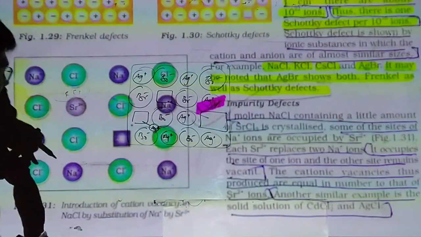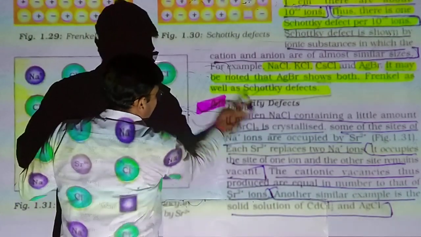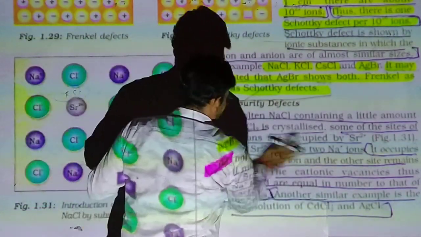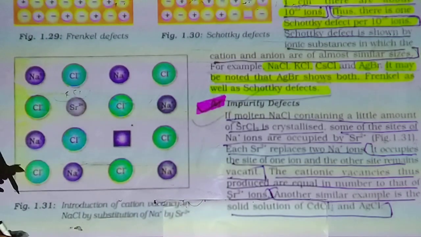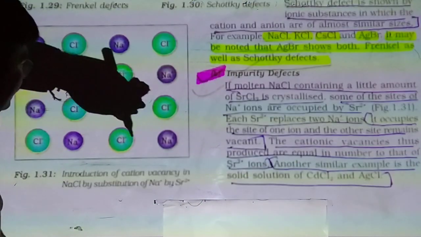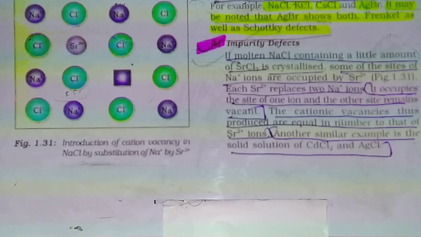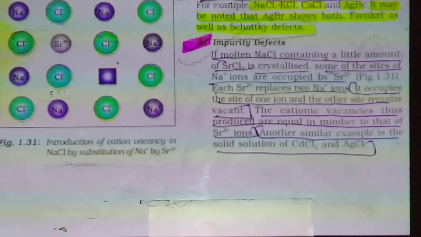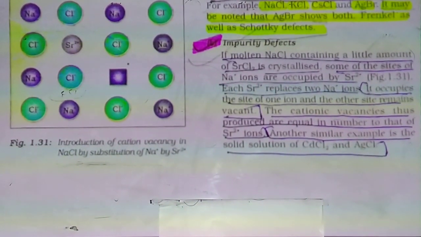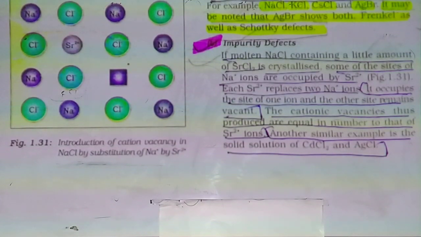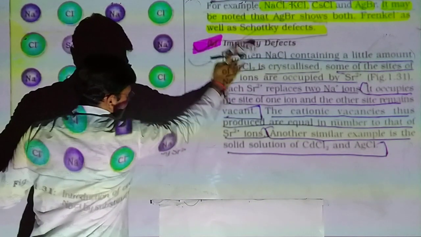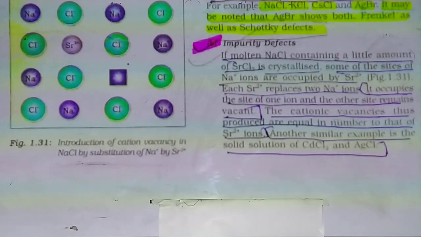Now the second type of point defect is the impurity defect. Second defect of our point defect. Second type of point defect is the impurity defect. Due to temperature, defect occurs like that. Some impurities whenever present in the crystal, also defect occurs in the crystalline solid.